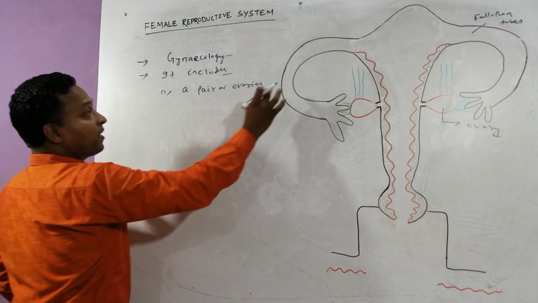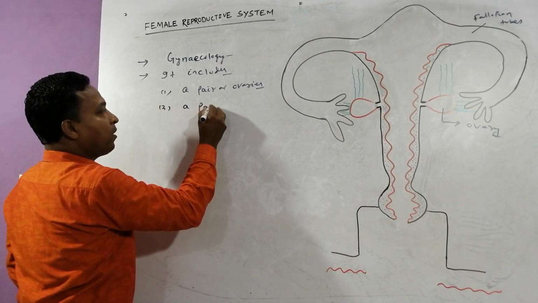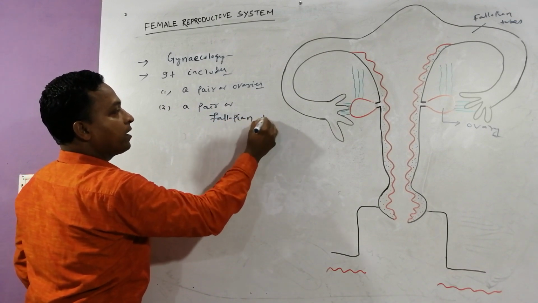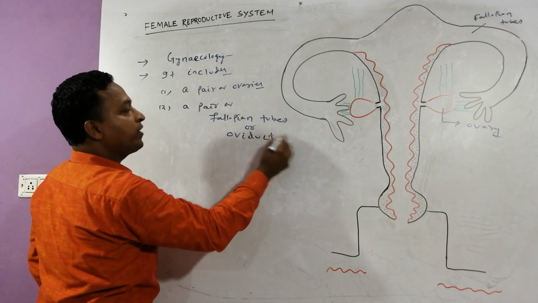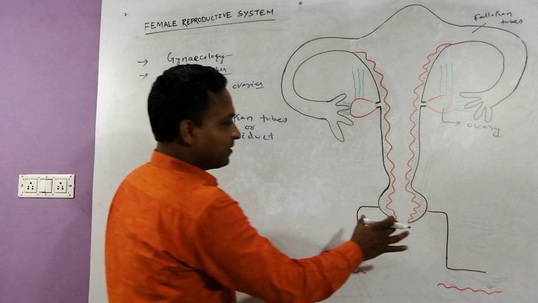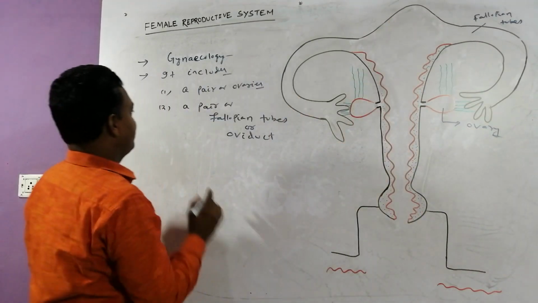How many fallopian tubes? One pair, a pair of fallopian tubes, which are also called oviducts. And the next one is the uterus.